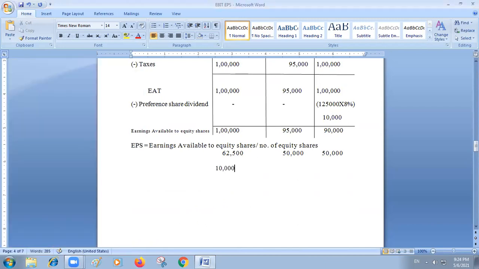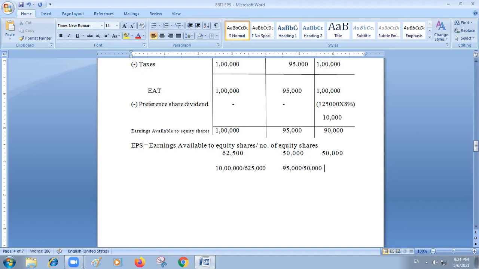1 lakh divided by 62,500. So in this case it is 95,000 profit, that is EPS, sorry, earnings available to equity shares. 95,000 divided by how many shares are there? 50,000.